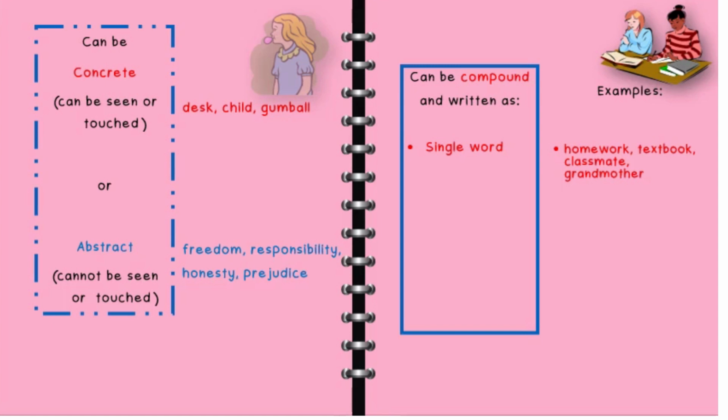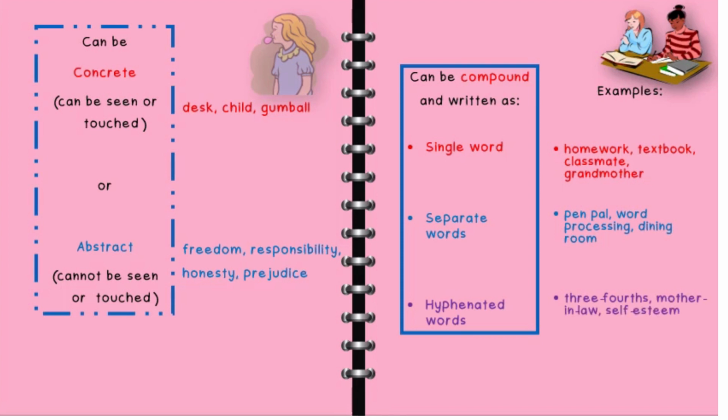So these words are written as a single word, or it can be written as separate words. For example, like pen pal, word processing, dining room, or hyphenated words. For example, like 3/4, mother-in-law, self-esteem.